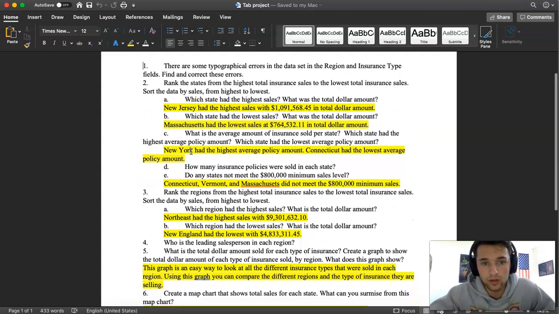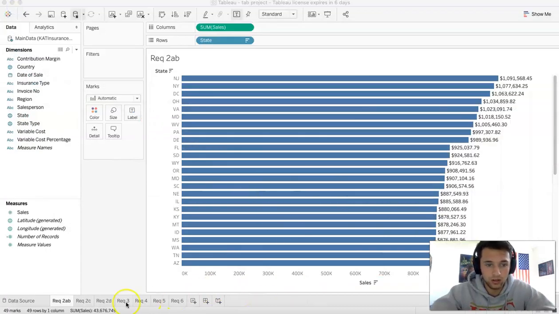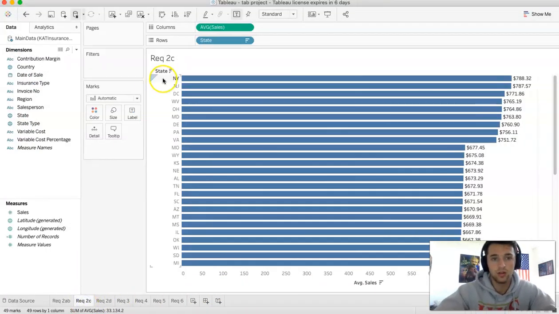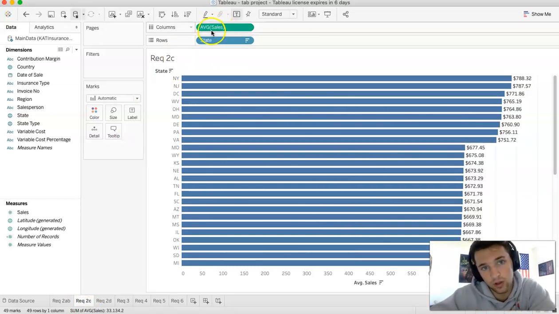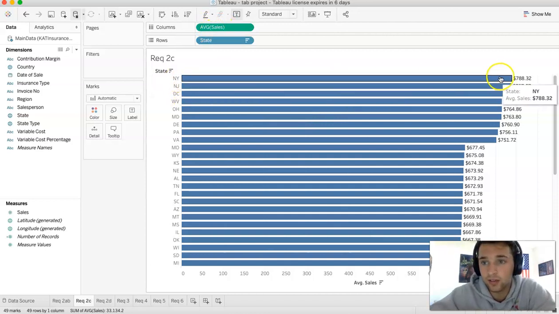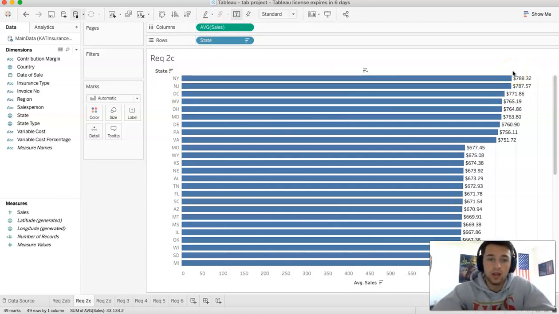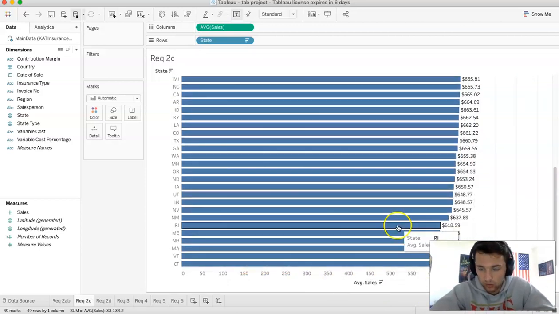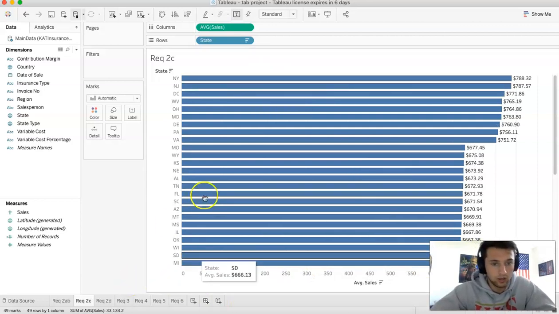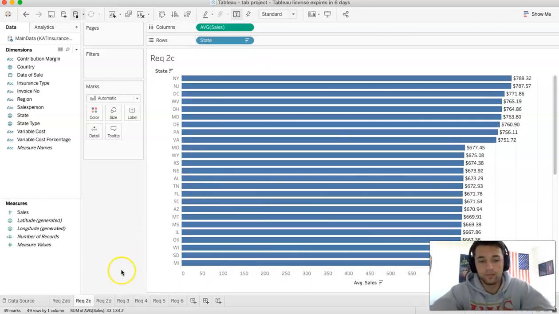The next question: what is the average amount of insurance sold per state? Which state had the highest average policy amount, and which state had the lowest? We can see that on requirement 2C. We were able to average the sales up here in the column section. New York had the highest average with 788.32, and Connecticut had the lowest with 601.14, and those are all organized from high to low as well.